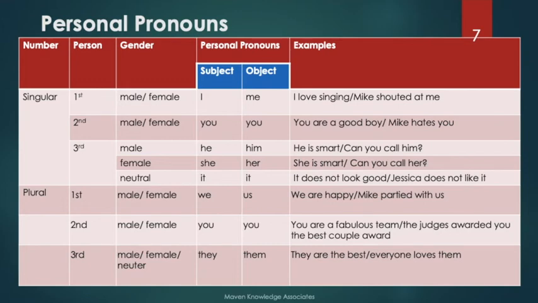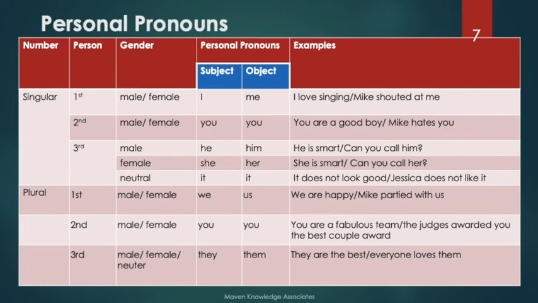We, us. Let's look at the second person. In case of second person, we will use you. So usually second person are you, your, yourself, yourselves. Let's see example. You are a fabulous team. So we are not referring to a single person here, we are referring to a group of people. We are saying you are a fabulous team. You is a subject.